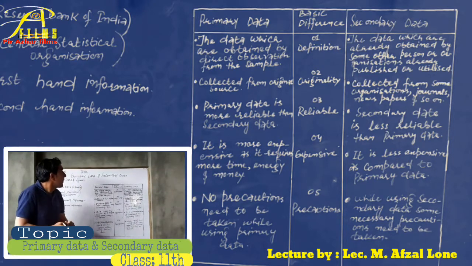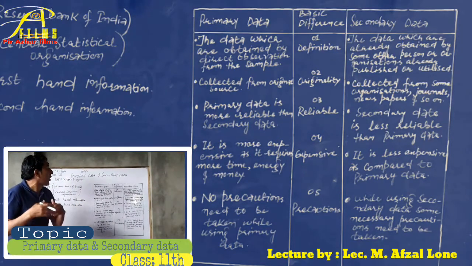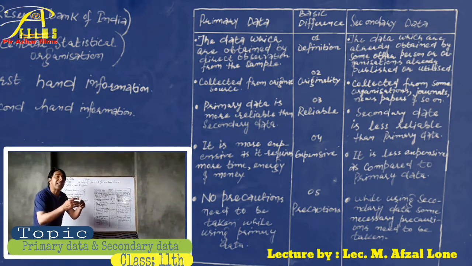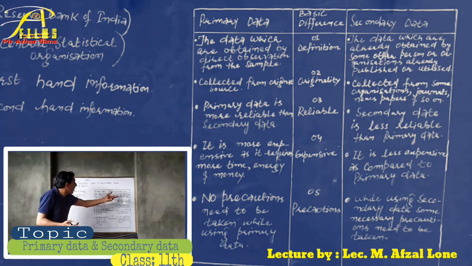On the other hand, data collected from organizations, journals, newspapers and so on are known as secondary data. So on the basis of originality, primary data are more original than secondary data, and secondary data are not as original as the primary data are.